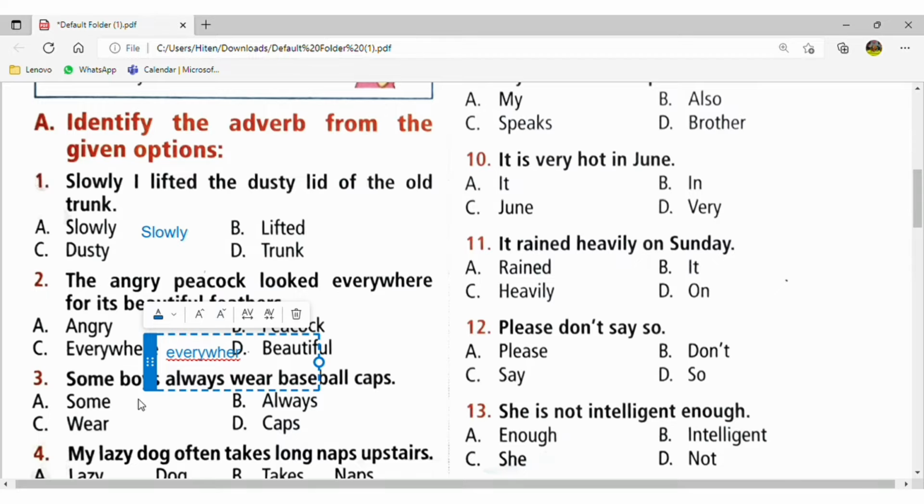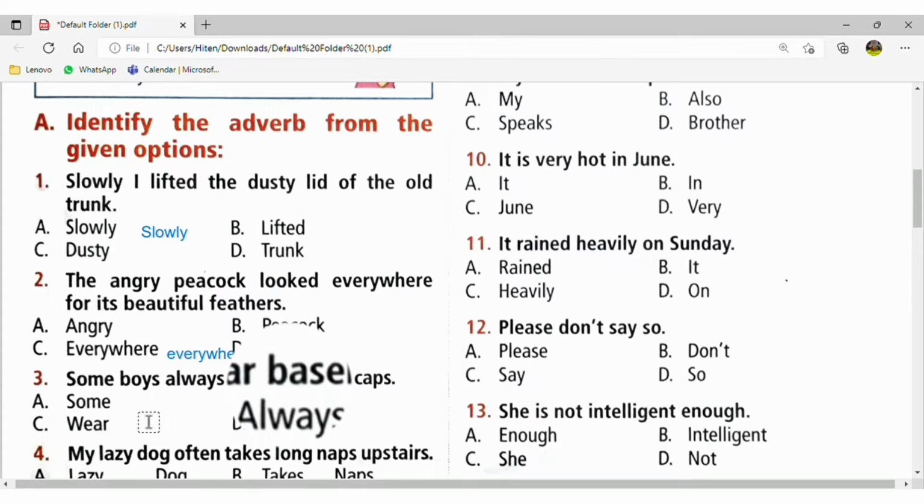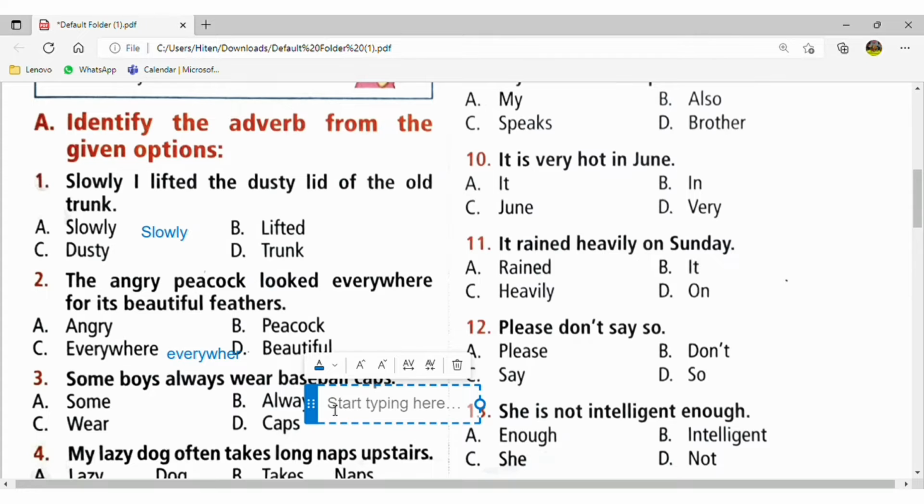Okay. Third question is, some boys always wear baseball caps. So in this question we will use the adverb always, which is added in the verb wear. Always is that will be the adverb of frequency. Okay, means he always do.